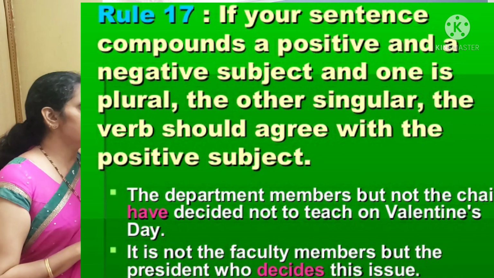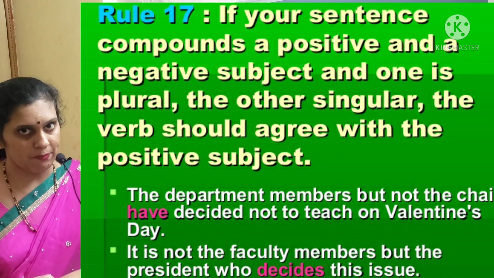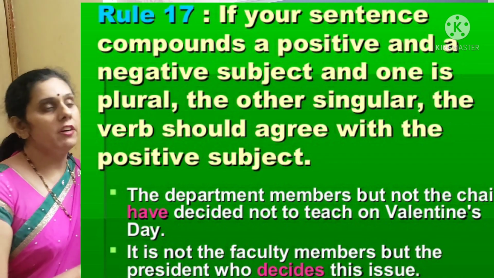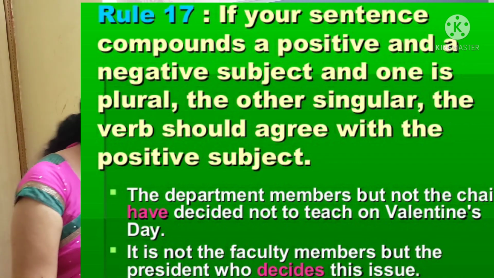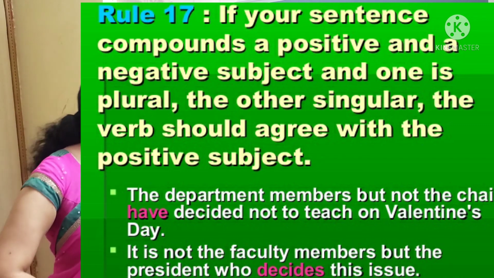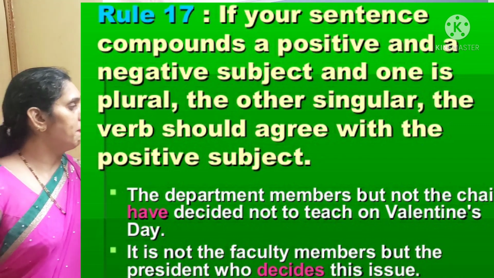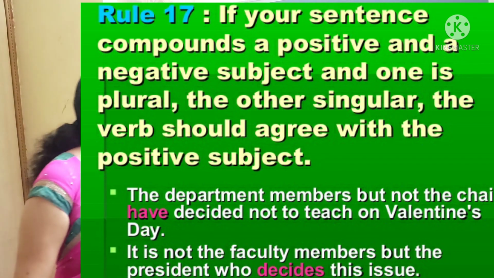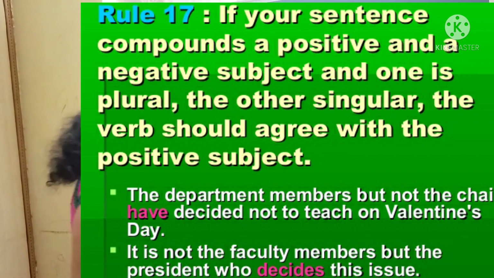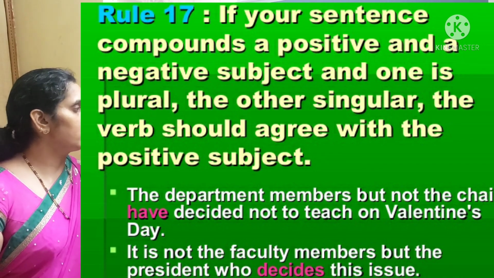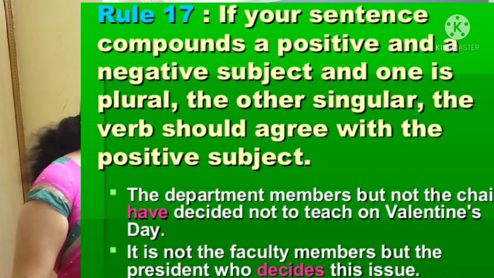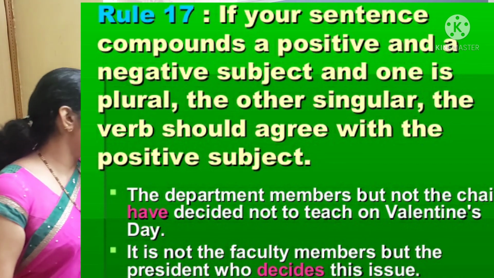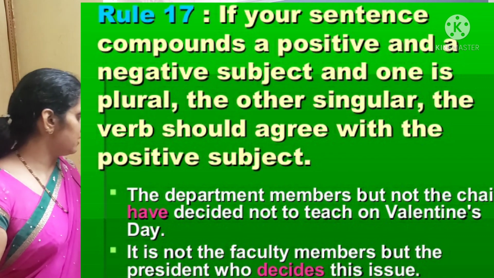Students, see here, if your sentence compounds a positive and a negative subject, and you have one plural and the other singular, the verb should agree with the positive subject. Take here: the department members but not the chair. The department members is a positive subject, and the next one, but not the chair, is a negative subject. So you have to consider the positive subject, and it is plural. So what do you have to use here? Plural verb. The department members but not the chair have decided not to teach on Valentine's Day.